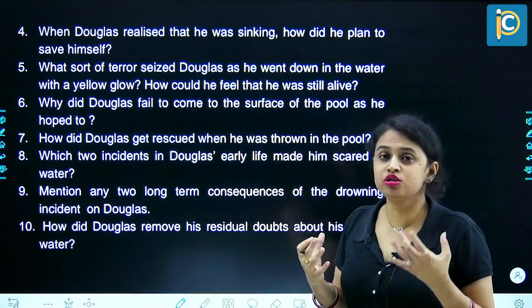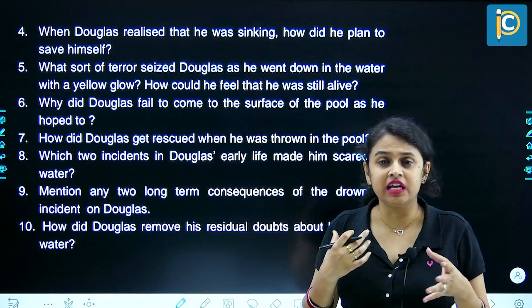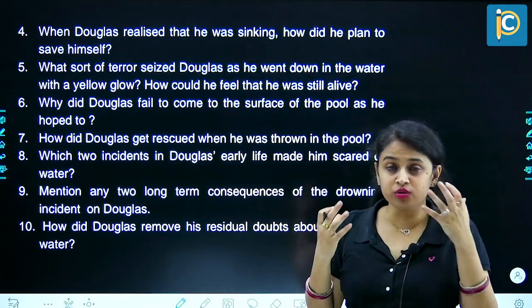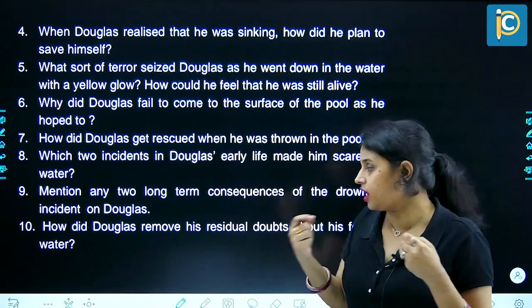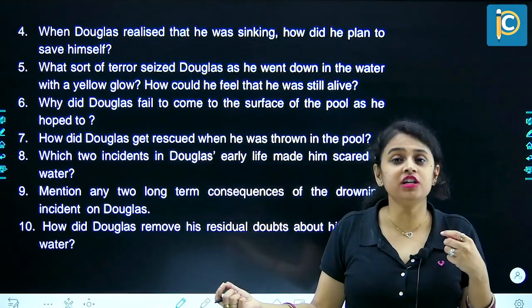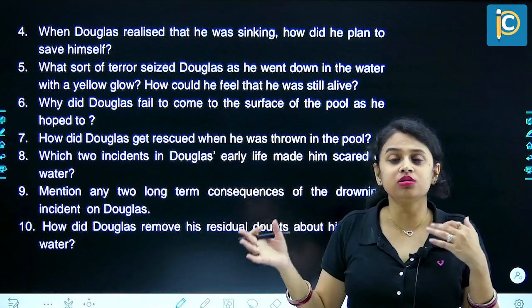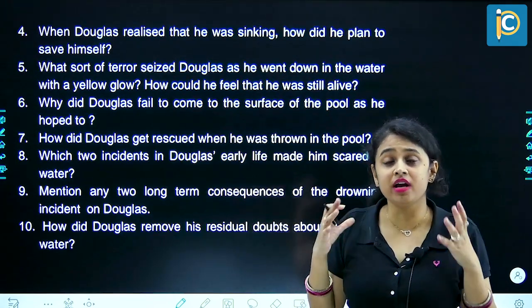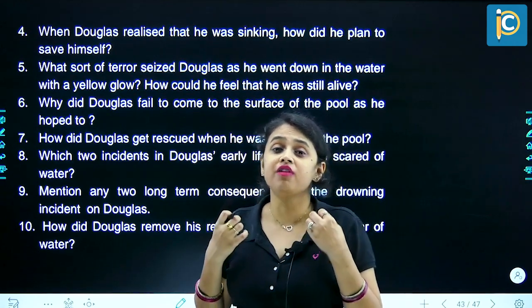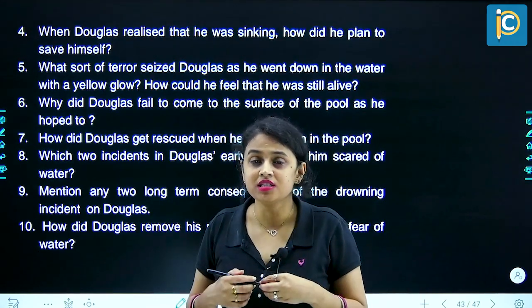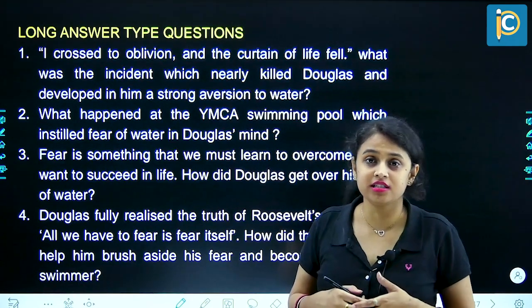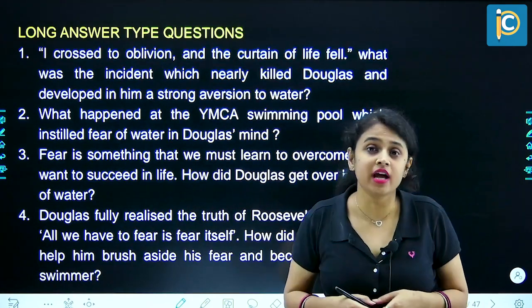So he decided to go to different lakes, shores, and islands, and to remove the tiniest bit of doubt he had in his mind regarding his fear of water, he swam to different places, and that's when he realized that yes, he had finally overcome his fear.